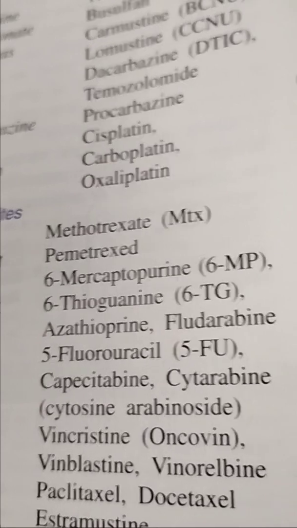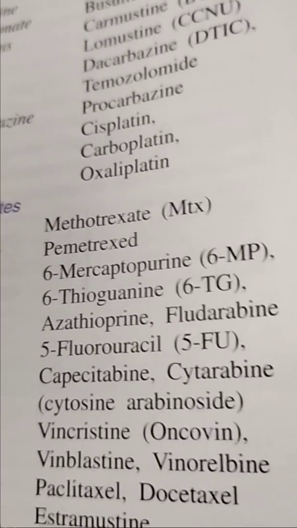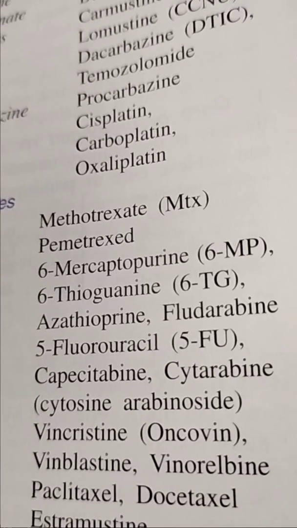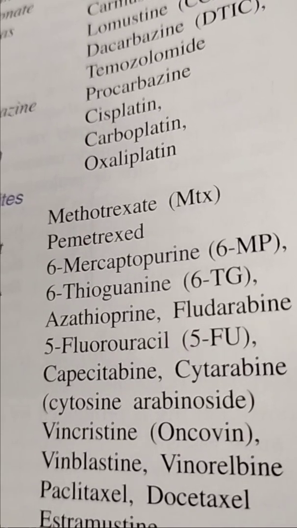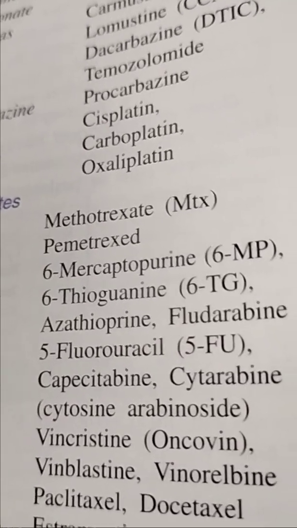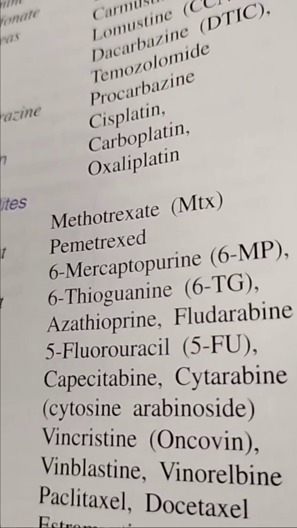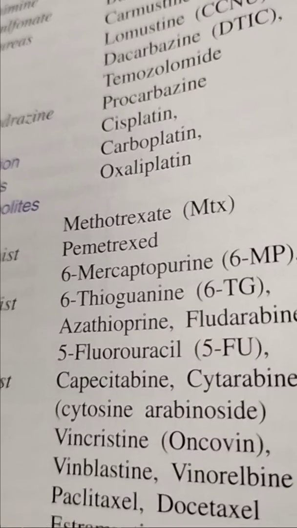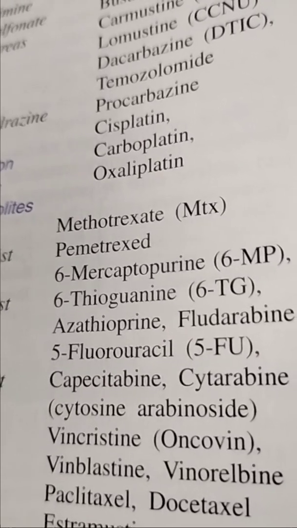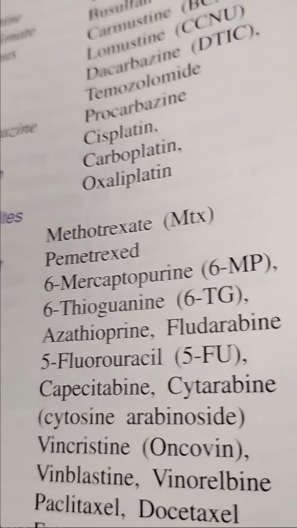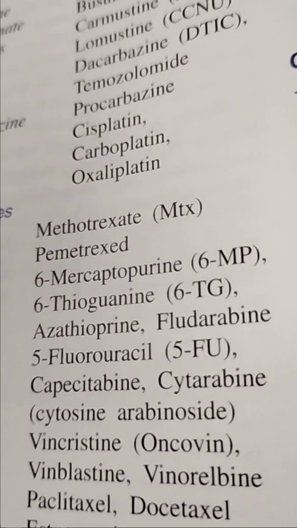And platinum coordination complex: because it has the combination of platinum included in the drugs, that's why we call it platinum coordination complex. In this, cisplatin, carboplatin, oxaliplatin are there.